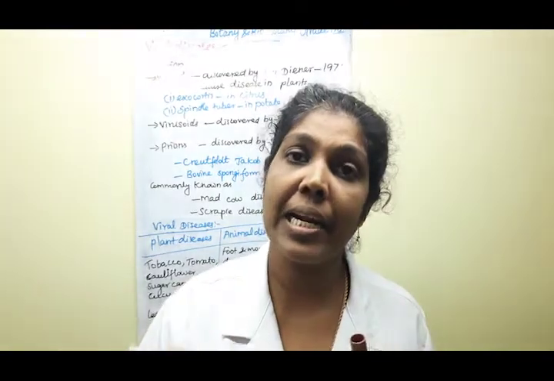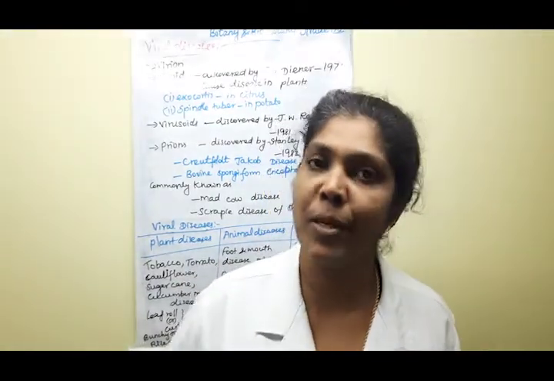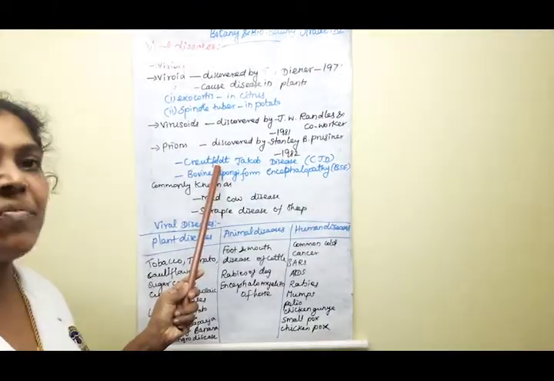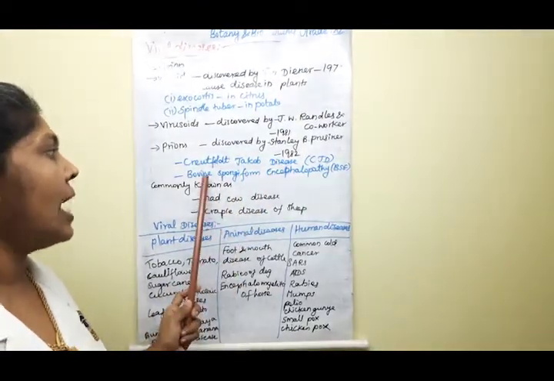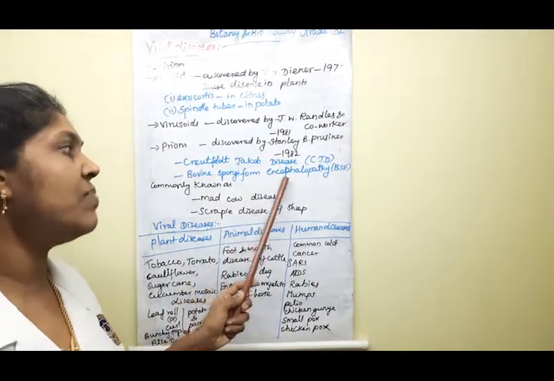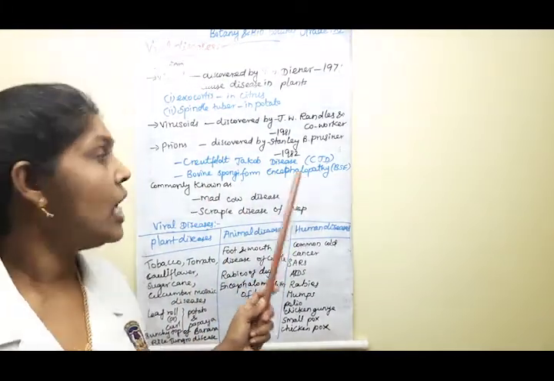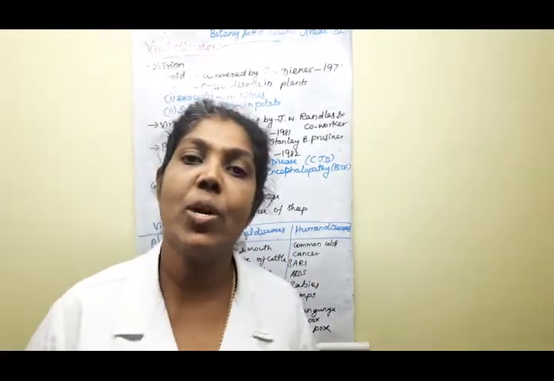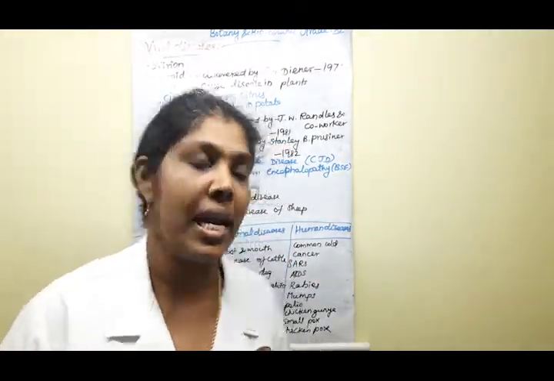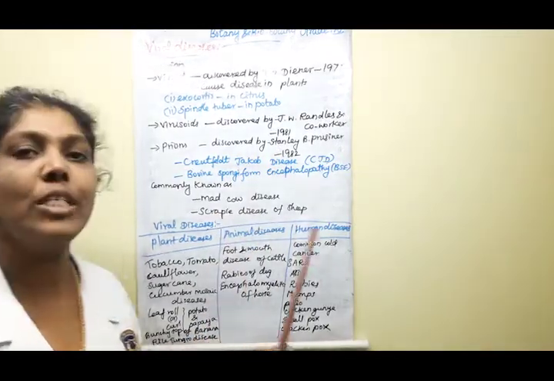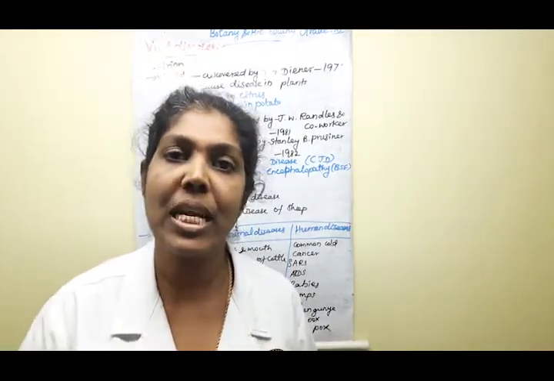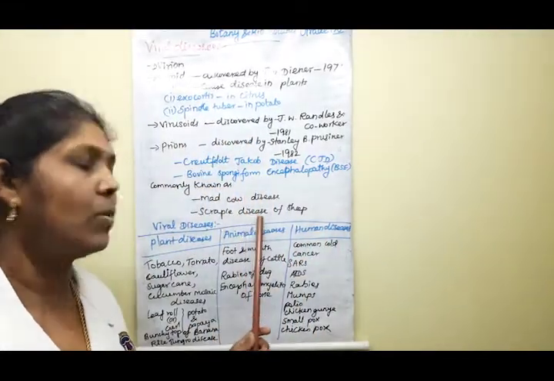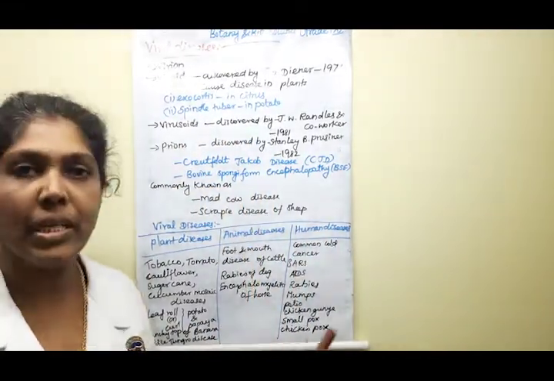Okay, related to that, two examples of the diseases are mentioned in your syllabus, children. The first one is Creutzfeldt-Jakob disease, and another one is bovine spongiform encephalopathy. Okay, so these are the two diseases. They are commonly called mad cow disease and scrapie disease of sheep. We call these two diseases by these names locally. This is the name of the diseases.